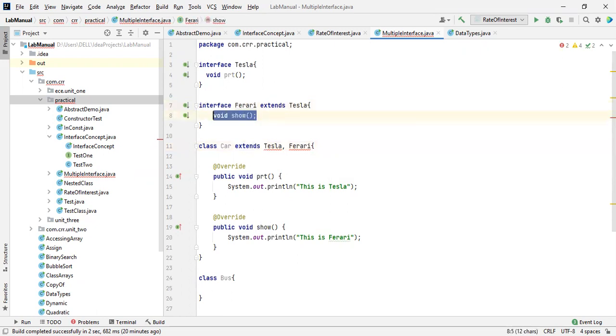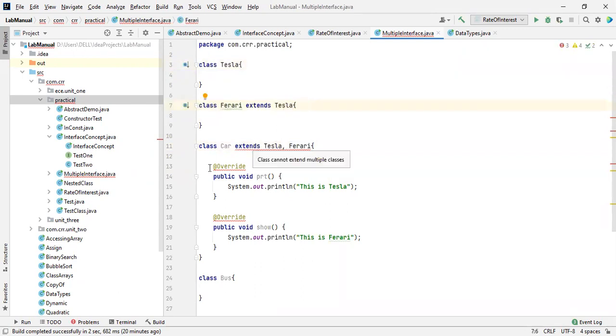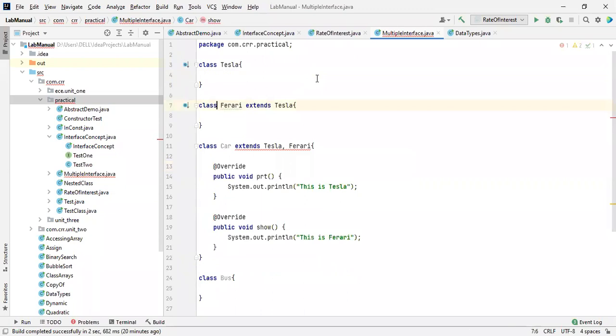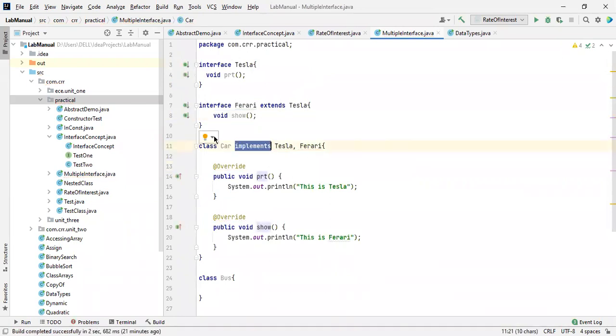Okay, let me delete this. I will show you that one also. Wait a second. Consider this as a class and consider this as a class. And now see this one. So it is extending multiple classes. Extending multiple classes is not possible. That's why multiple inheritance is not possible. How we achieved that? We are going to take two interfaces over here and we are implementing all those methods inside the class.